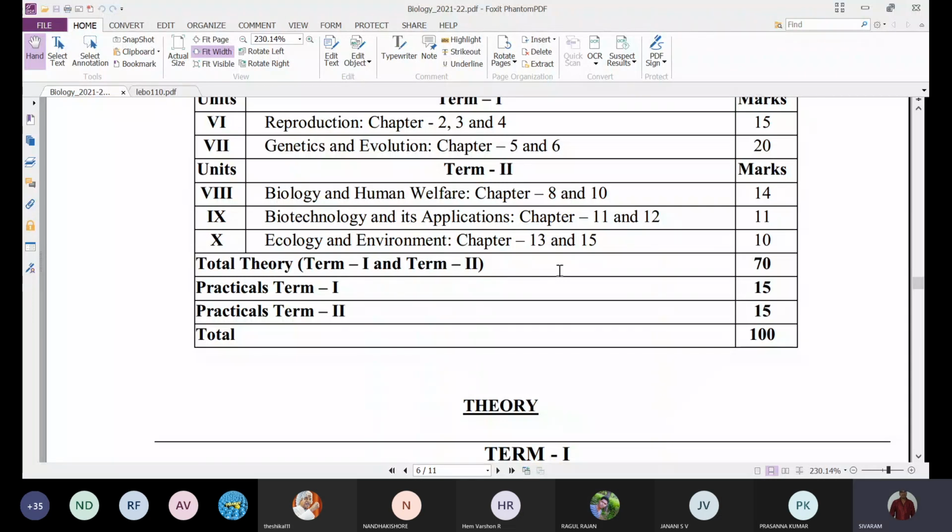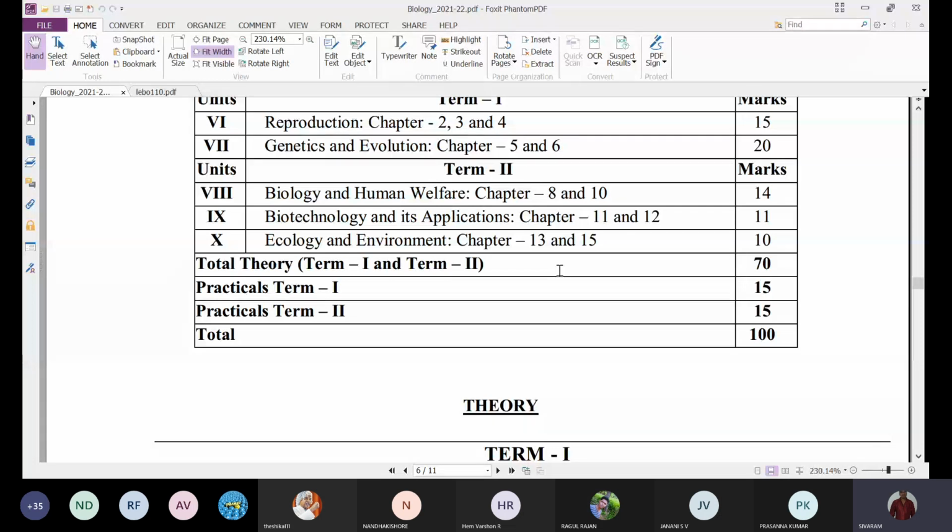Next, the last unit, the 10th unit, ecology and environment. We have already completed this unit completely. This unit has 4 chapters: chapter 13, organisms and populations; chapter 14, ecosystem; chapter 15, biodiversity and conservation; and chapter 16, environmental issues.